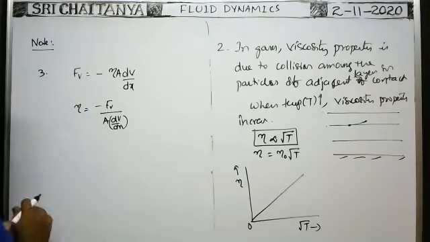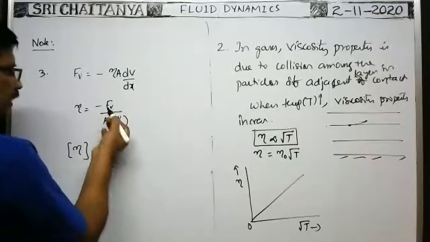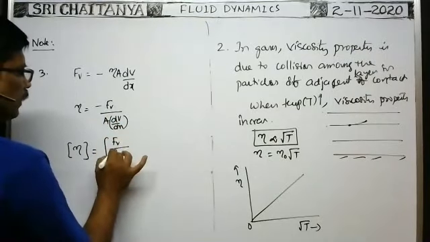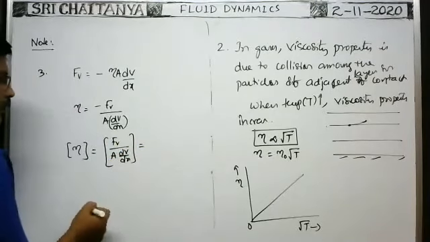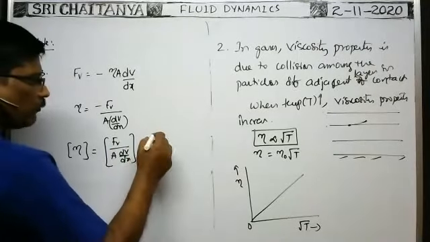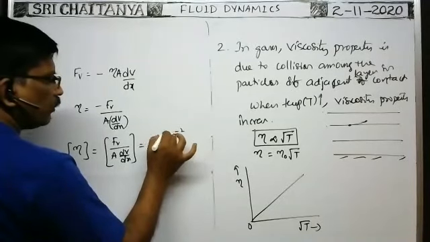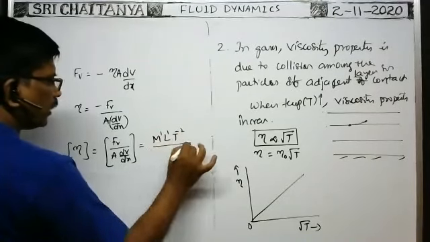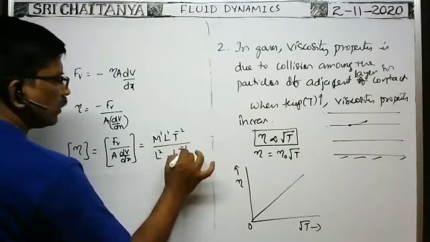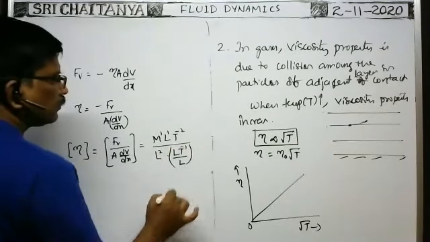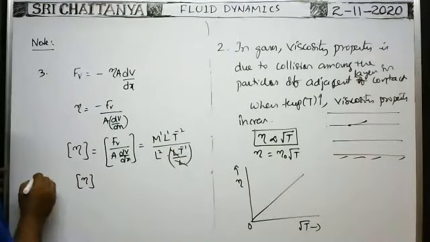Okay, you write minus, no problem. Now the dimension formula of the coefficient of viscosity is equal to, of course the minus sign has no dimension, Fv by A into dV by dx or delta V by delta x. Now we substitute the dimension formulas. Viscous force means nothing but force. Dimension formula is m l t to the power of minus 2, that is m to the power of 1, l to the power of 1, t to the power of minus 2, by area l square. dv means l t to the power of minus 1, by dx, which is nothing but length l. Here l cancels.